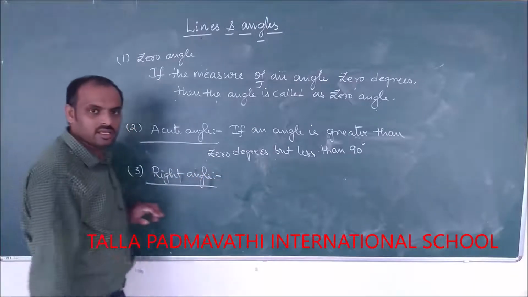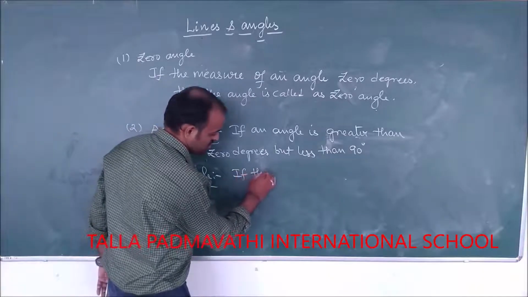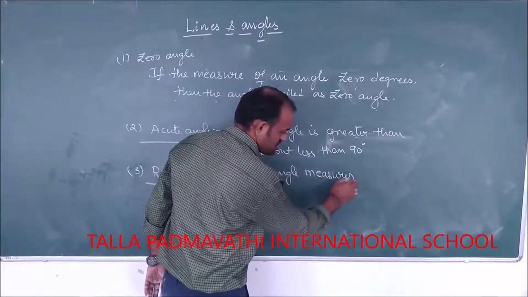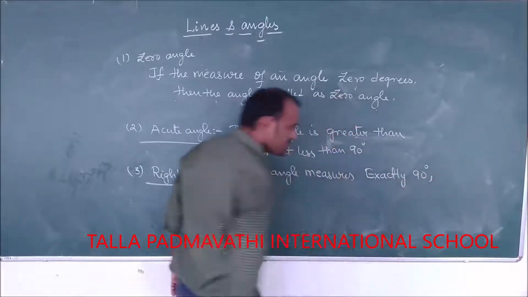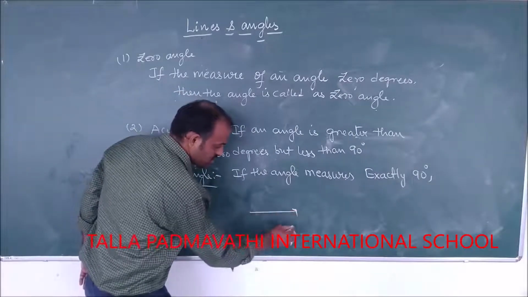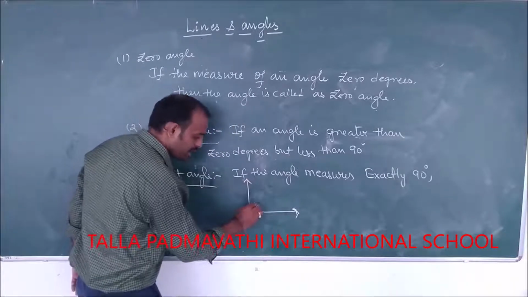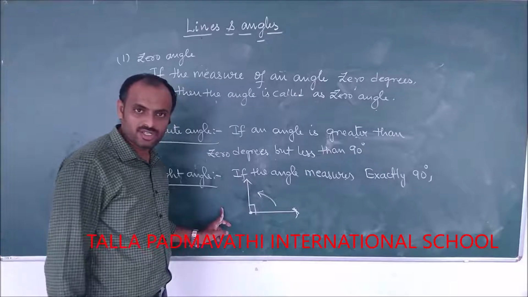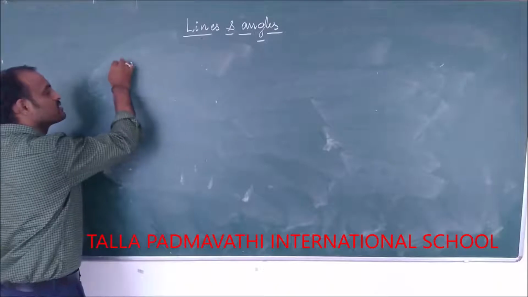Right angle. So what do you mean by a right angle? If the angle measures exactly 90 degrees, then the angle is said to be a right angle. See, this is one ray and the other ray. The angle between them is 90 degrees when they are rotated in the anti-clockwise direction. Then the angle is said to be a right angle. So what do you mean by an obtuse angle?